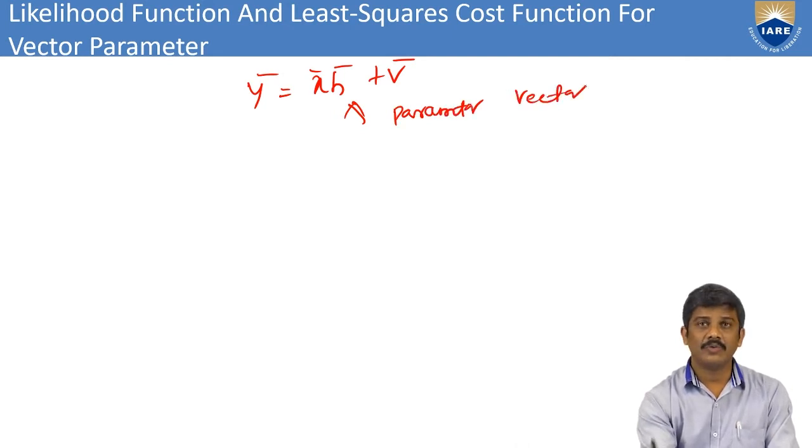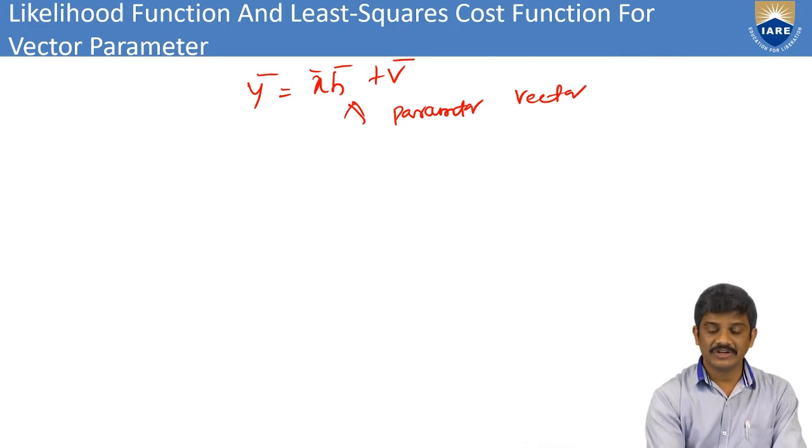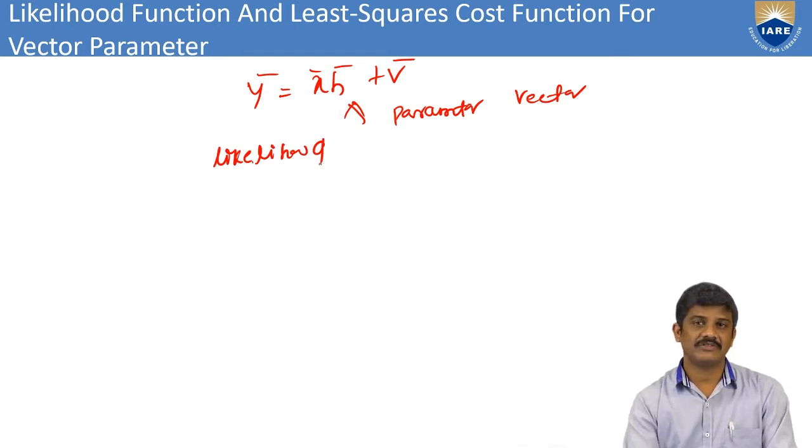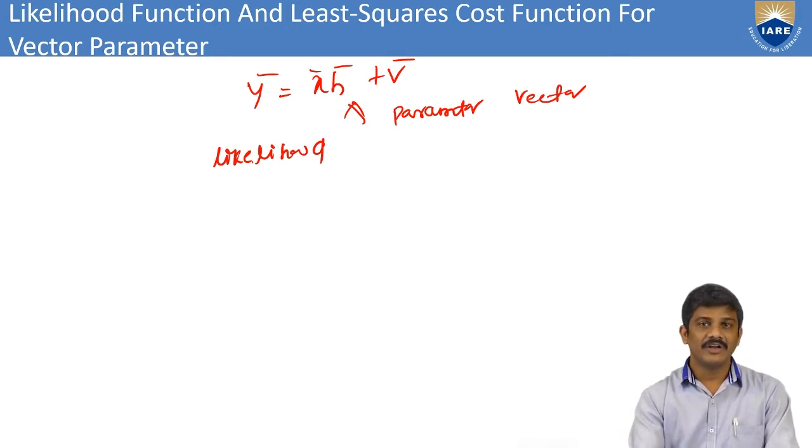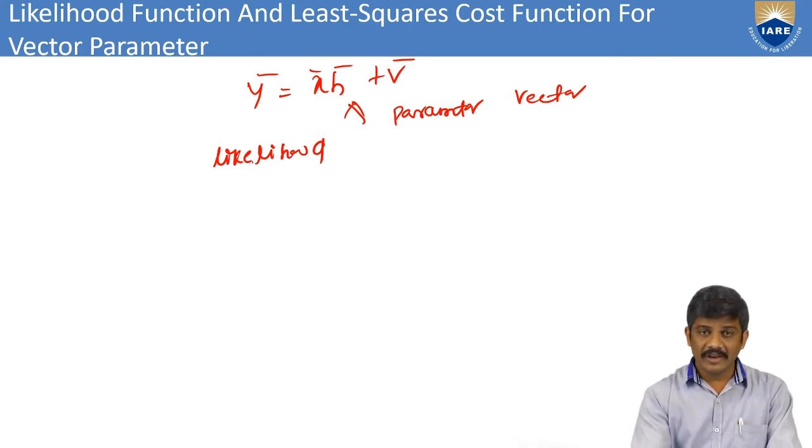Now we can move to the likelihood function. Up to now we discussed the different vectors: the transmitter vector, receiver vector, and channel coefficient vector, and finally we add the noise vector.